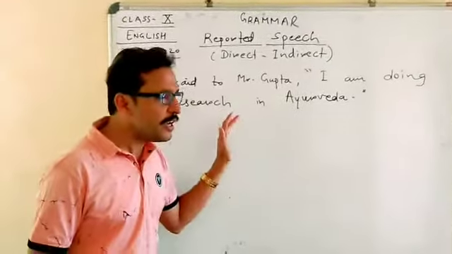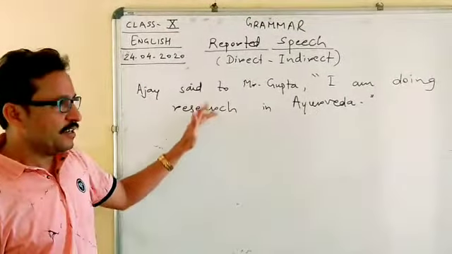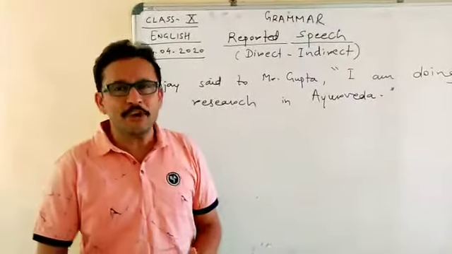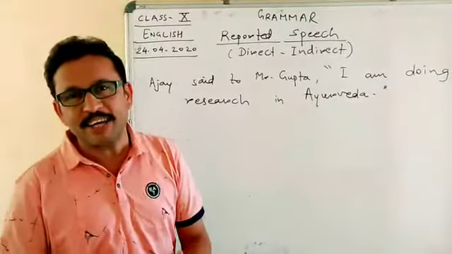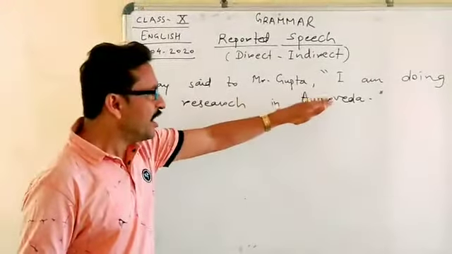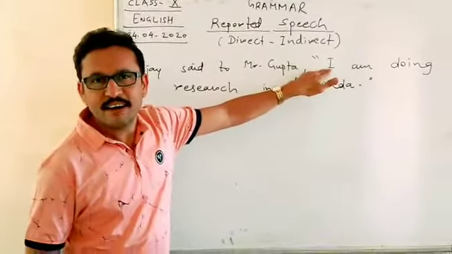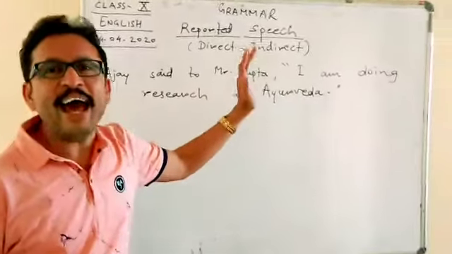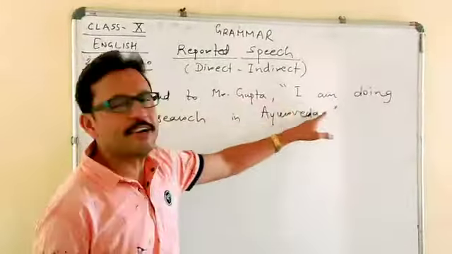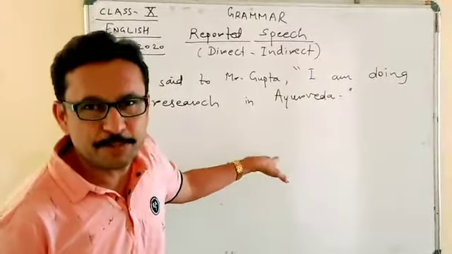Now, before we convert this into indirect speech, first let us have clarity in your mind about what direct speech is and what indirect speech is. When the words of the speaker are written as they are, without any changes, into double inverted commas, that is called direct speech.